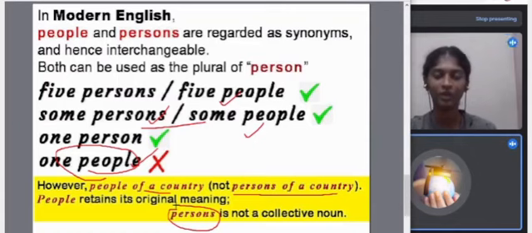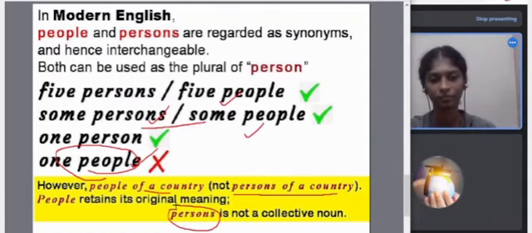So Prajakta, would you like to sum up the whole thing? Just a brief summary.